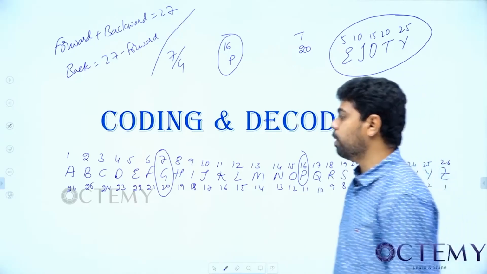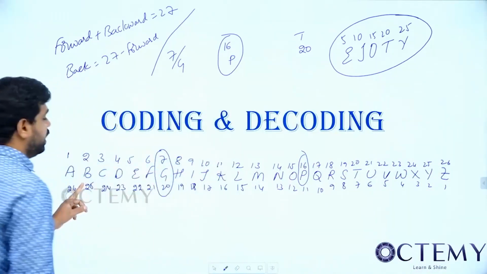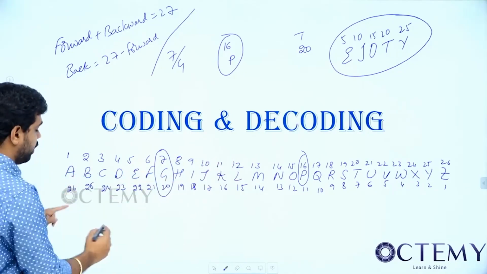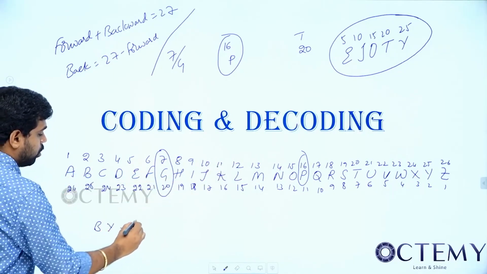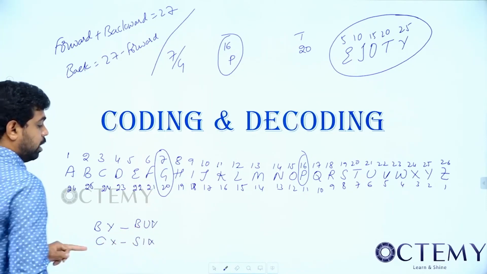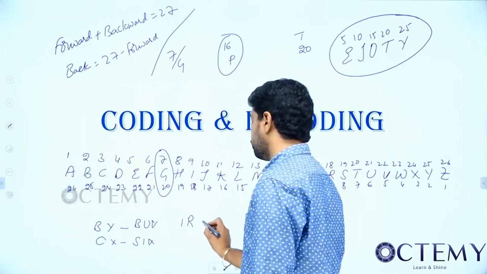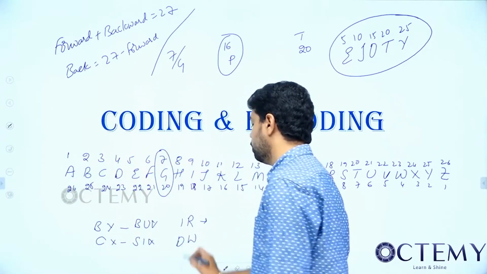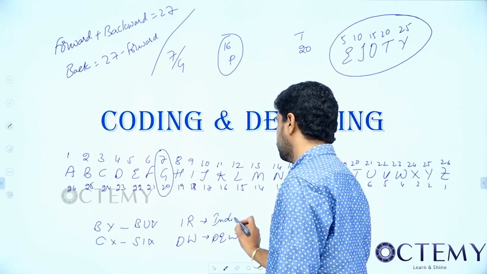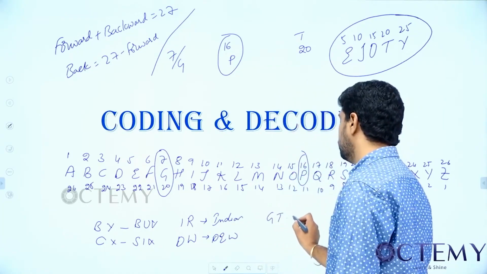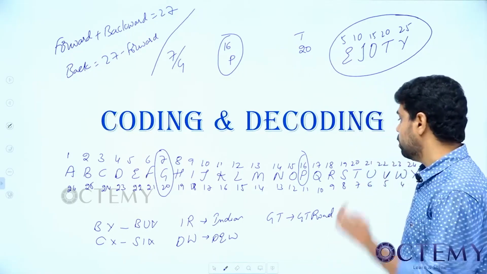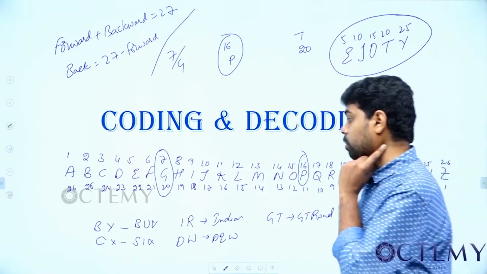And I told you to remember pairs whose sum is 27. B is 2, Y is 25, so BY: you remember it like you are buying something. CX is 6. IR, Indian Railways. Next, DW, Mountain Dew: you are drinking a cool drink, Mountain Dew. And again, I told you GT Road, the broadest road in India. Like this, you can remember many. Okay, next.